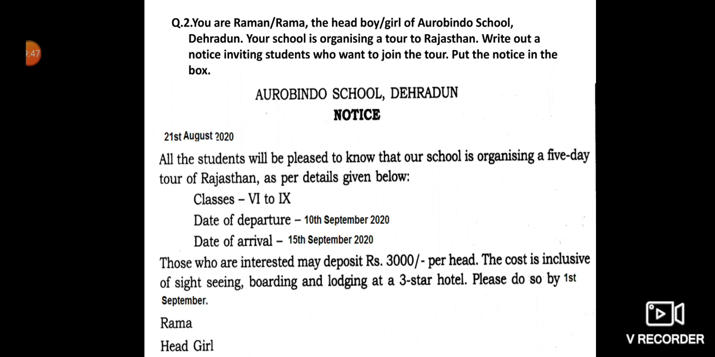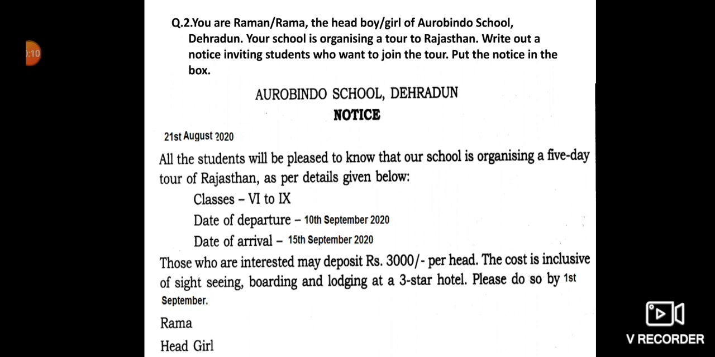Then the next thing which I have given you is your school name, Aurobindo School, Dehradun. So that means you have to use this particular name only which I have given you in the question. Your school is organizing a tour to Rajasthan. Write out a notice inviting students who want to join the tour. Put the notice in the box.